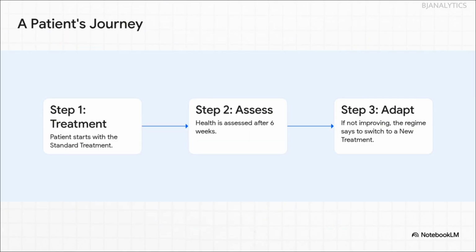Here's a super simple example of how it works. A patient starts with the standard treatment, then after 6 weeks, doctors check in on their health. If they're getting better, awesome, they just keep going on that same path. But if they're not, the regime gives a clear rule. Okay, it's time to switch to the new treatment. This is how medicine can become truly responsive and tailored to the individual.